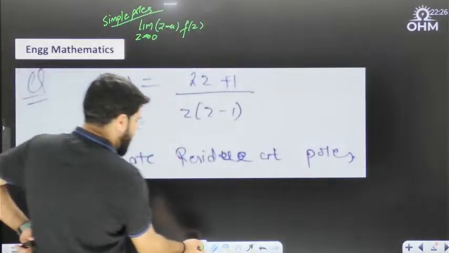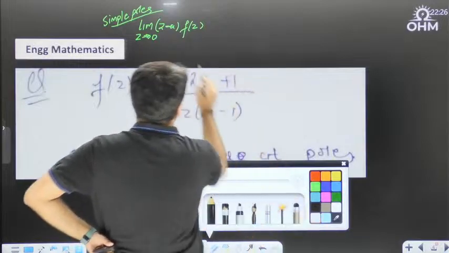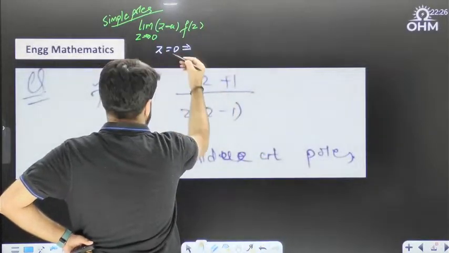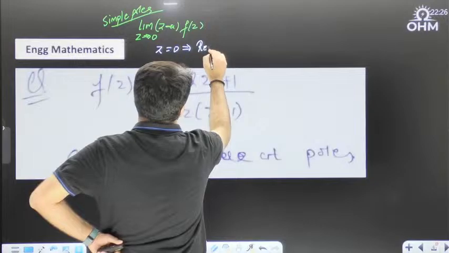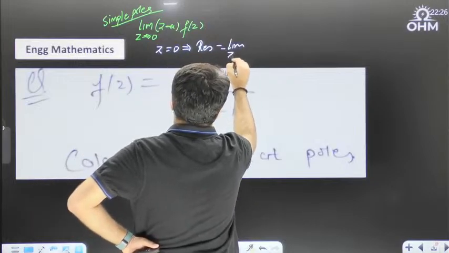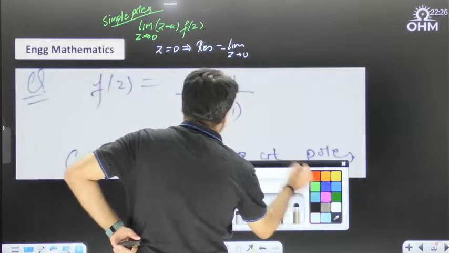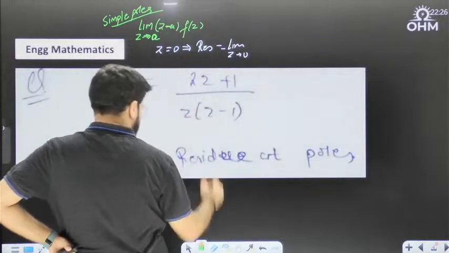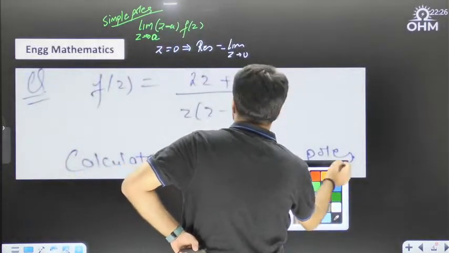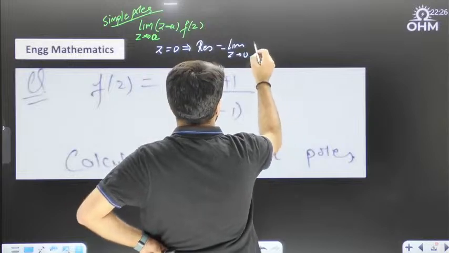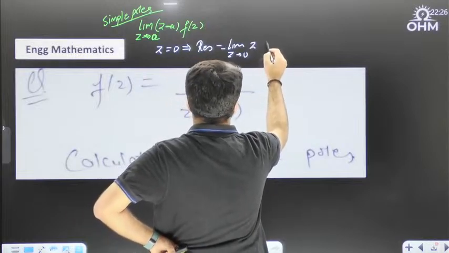Corresponding to z equal to 0. If you take z equal to 0, what is going to be the residue? In general, for z equal to a, the residue is the limit of z tending to a of (z minus a) times f(z). So for the pole at z equal to 0, it is the limit of z tending to 0 of z into f(z).